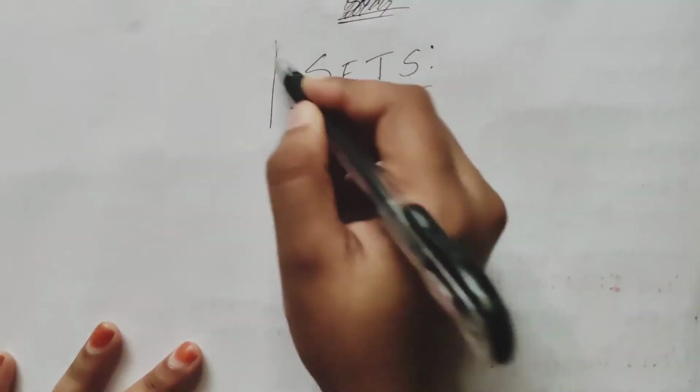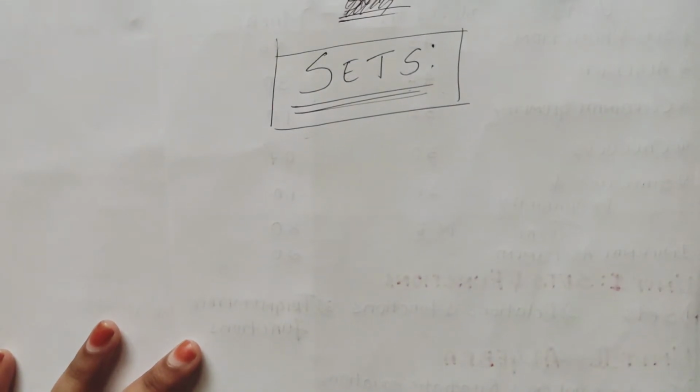Now here you see, what does this word set mean? What comes to your mind when you listen to the word set? I guess everyone uses this word in daily life. Especially for girls, this example will be better understood. Whenever you go to a shop, you can tell, uncle, can you please give me the set of bangles, right? You say a set of bangles, which means there is not only one bangle, there are many bangles with varieties. You may have bangles with jhumkas, you may have plain bangles, you may have bangles with many designs. So basically that is our set.